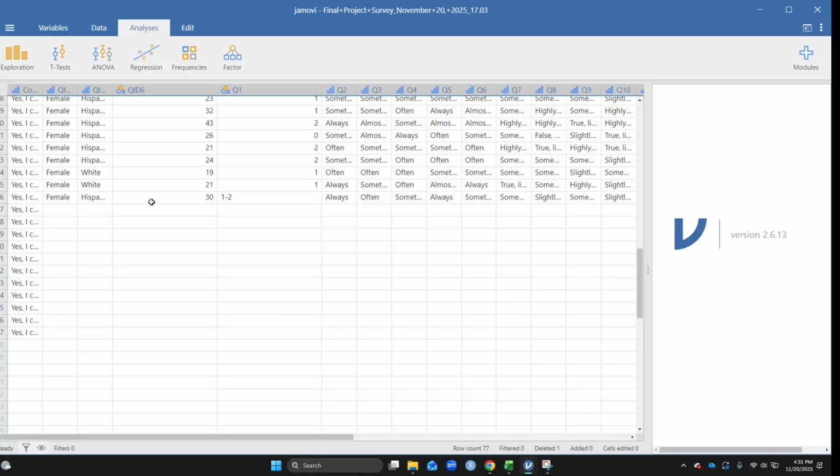Let's see if there's anyone who didn't finish. So we have a few people who didn't finish. We're going to highlight these rows, right click, delete rows. Okay.